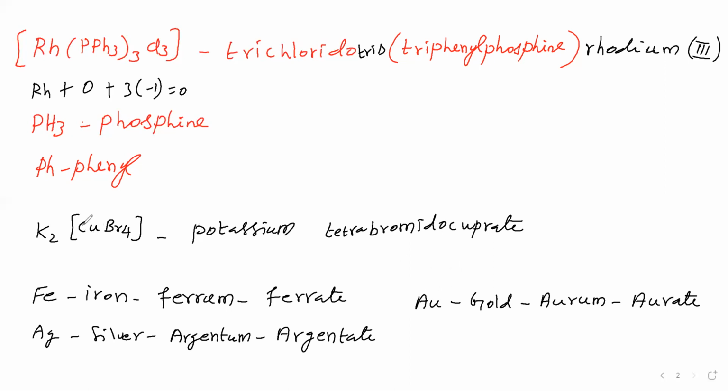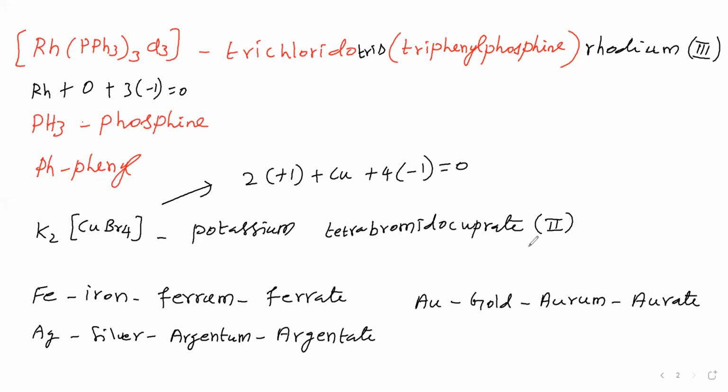So copper is present in the anionic complex. Its Latin name is cuprum, therefore we say cuprate. Then we have to find the oxidation number of this copper. Potassium is present 2 times, potassium is +1, copper we have to find, bromine is present 4 times and is -1, and the net charge is 0 for the whole. Therefore the oxidation number of copper comes out to be +2, which we write as Roman numeral II. So the name of this complex is potassium tetrabromidocuprate(II).